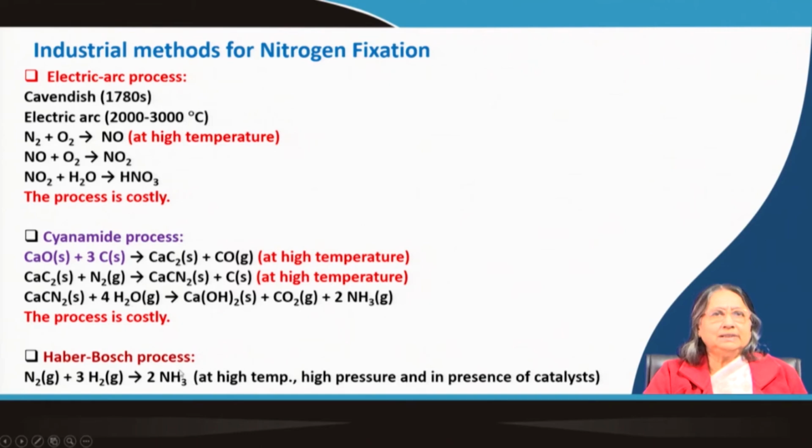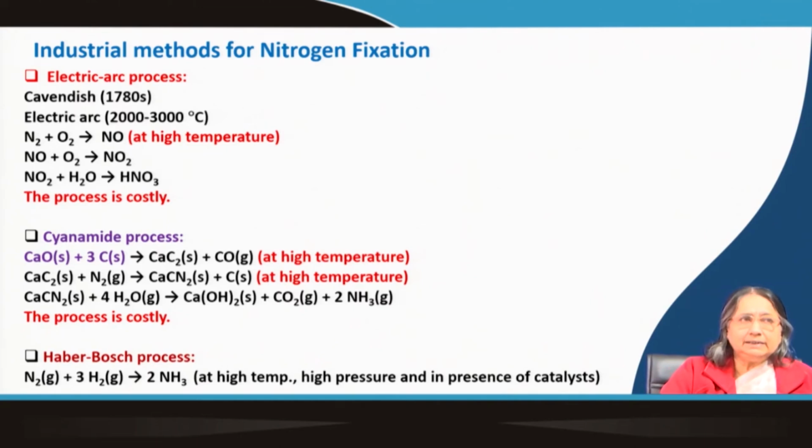Next, the Haber-Bosch process, which I have explained already. You have seen that it is done at very high pressure, 200 atmosphere pressure and 550 degrees centigrade, in presence of a catalyst, finely divided iron, and sometimes molybdenum is used as a promoter.